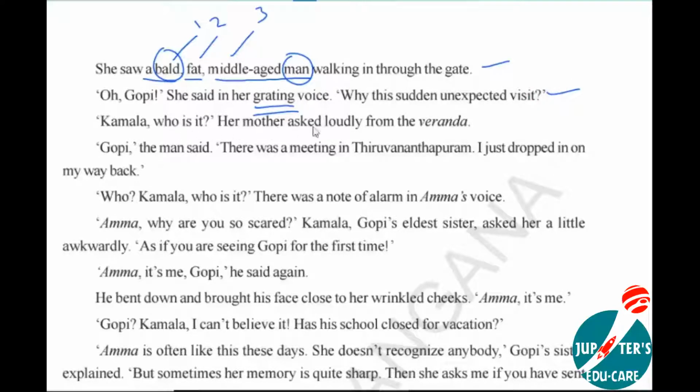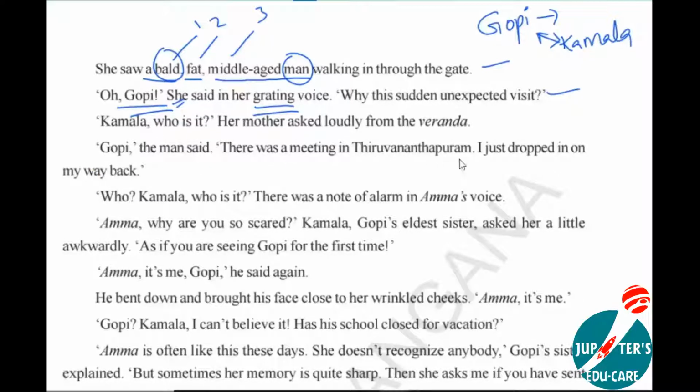Kamala, who is it? Her mother asked loudly from the veranda. Who said, oh Gopi? Kamala is saying, why this sudden unexpected visit? So Kamala recognized Gopi, the person is none other than Gopi. His sister's name is Kamala. So Kamala and Gopi are brother and sister, and mother is here. Kamala, who is it? Her mother asked loudly from the veranda.